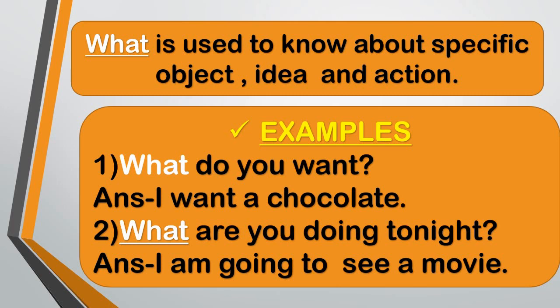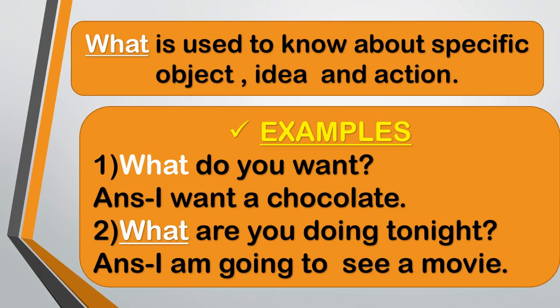Let's see the examples. Example 1. What do you want? I want chocolate. See, in this sentence, someone is asking for an object. So, for an object we use the word what. What do you want? Let's see the second example.